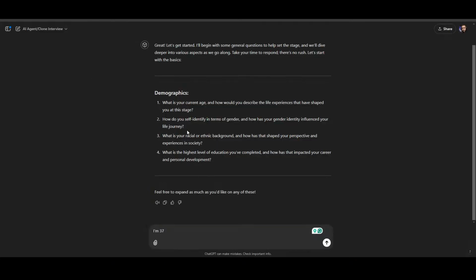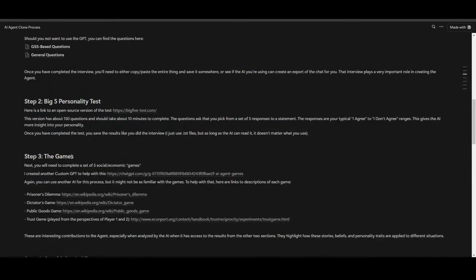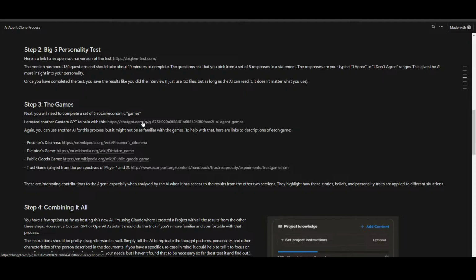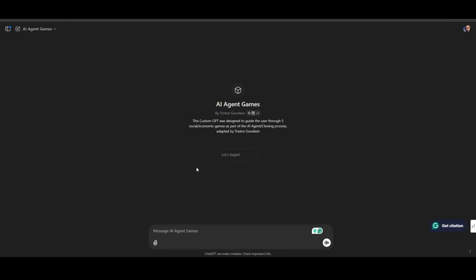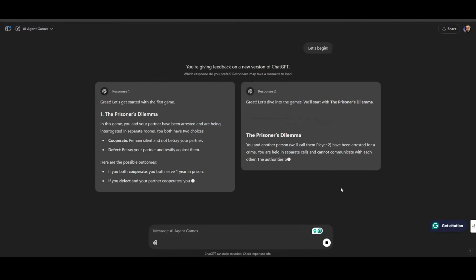The interview, again, this is the part that takes a long time. This is the hard part, right? So once we have that, then we're going to get into the games. So again, we have a custom GPT build that's going to actually take you through these different scenarios. But these are things like trying to see how you think about people, how you think about problems, how you kind of logic your way through some different things, and just your thought process, and then a whole bunch of really interesting little bits and pieces. Again, just click Let's Begin.